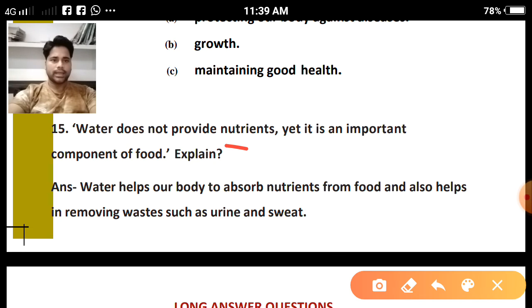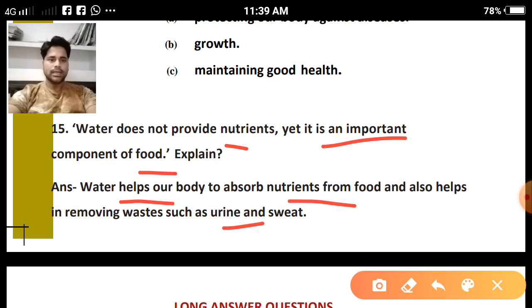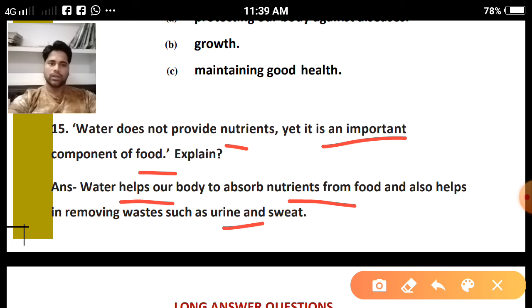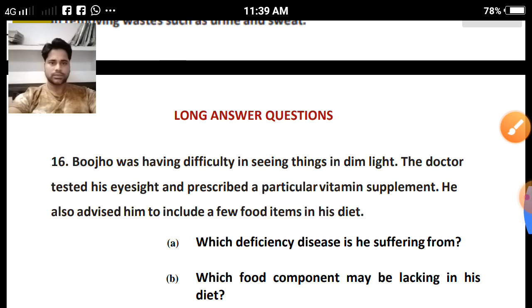Question number 15. Water does not provide any nutrient, yet it is an important component of food. Explain. Water helps our body to absorb nutrients from food and also helps in removing waste such as urine and sweat. This answer we have seen in the notes in the chapter explanation. You can revise from there.